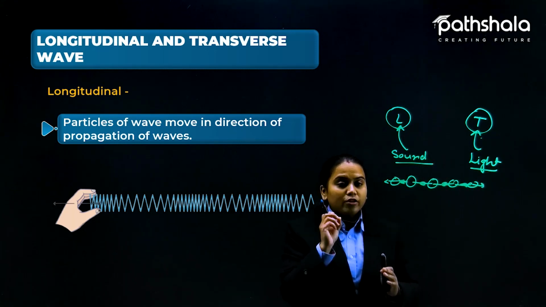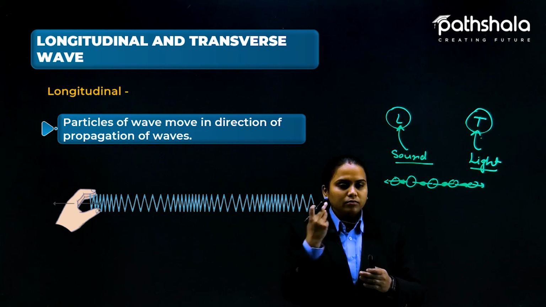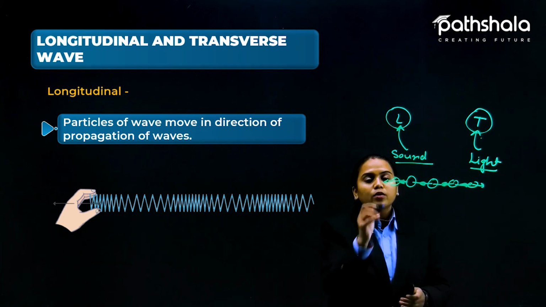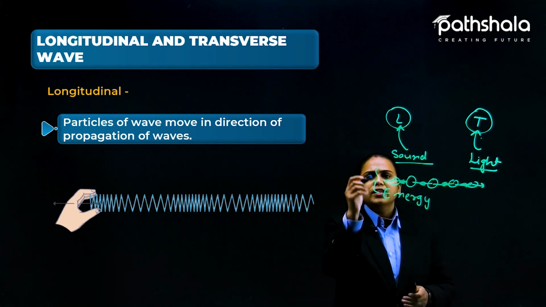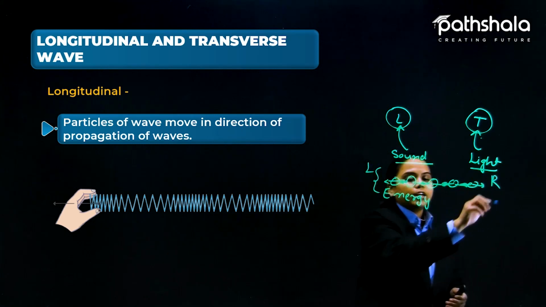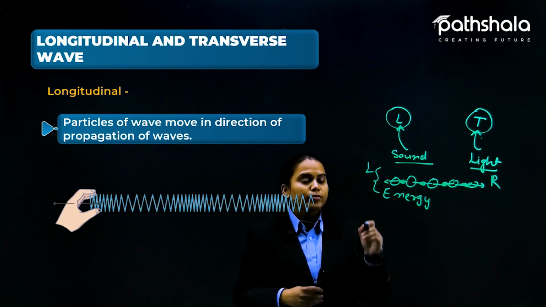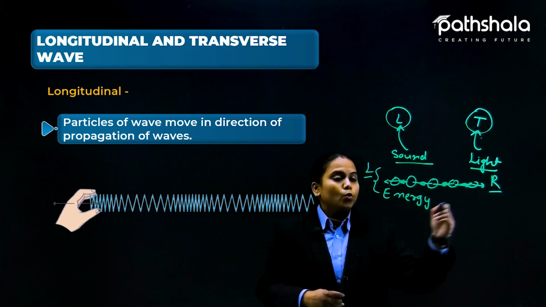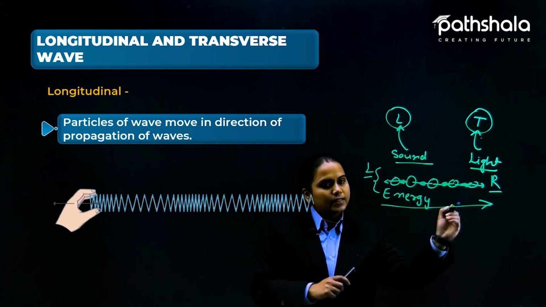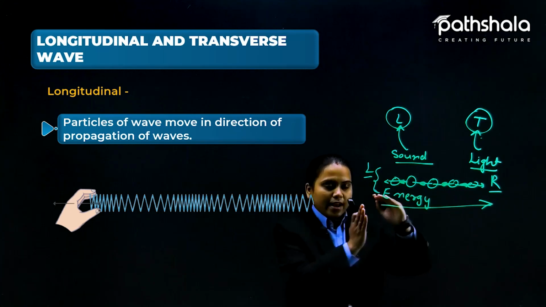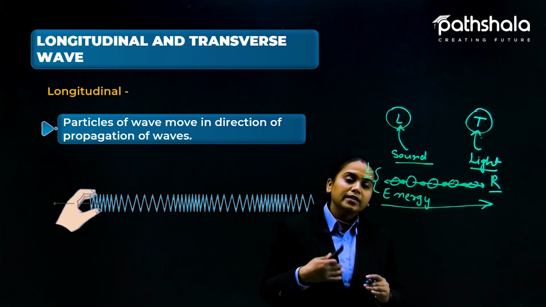Okay, so can you observe one thing, students, about the vibration and flow of energy. First of all, let me take the energy part. We are taking this energy from this side, let me mention it as the left side, to the right side. So here you can observe that from left to right we are transferring energy. That means the direction of the energy is this. Fine. Now let us see where the particles are moving.